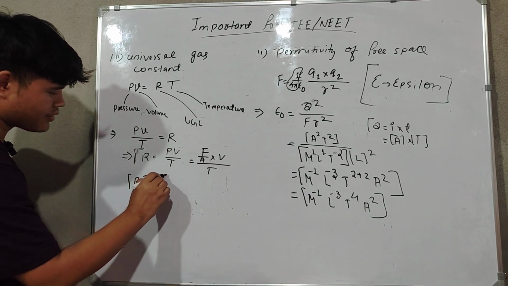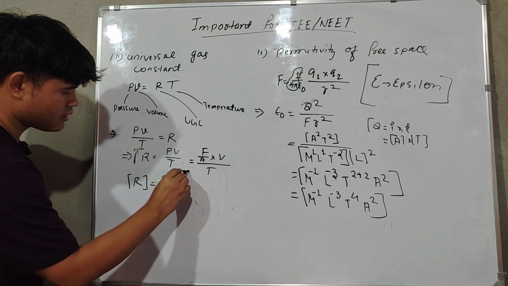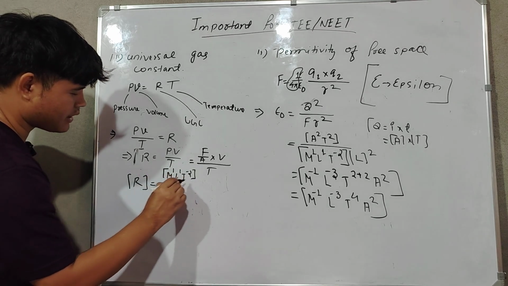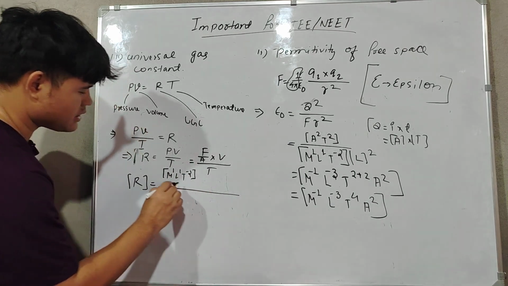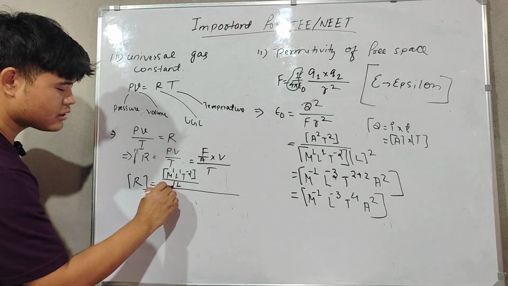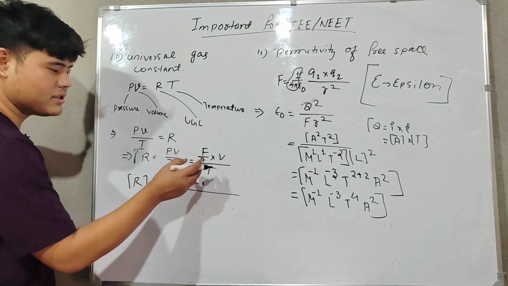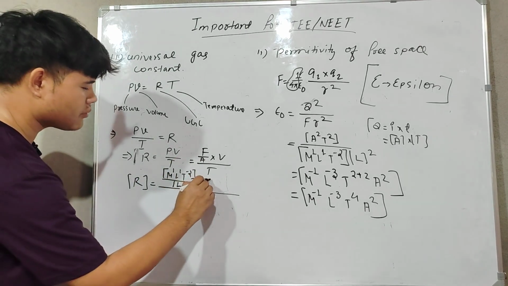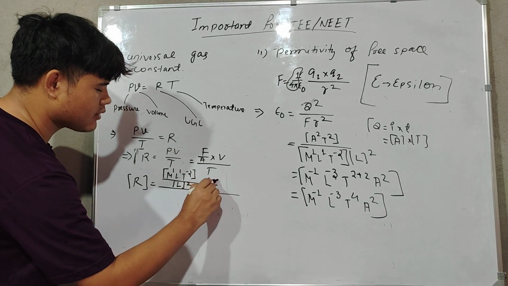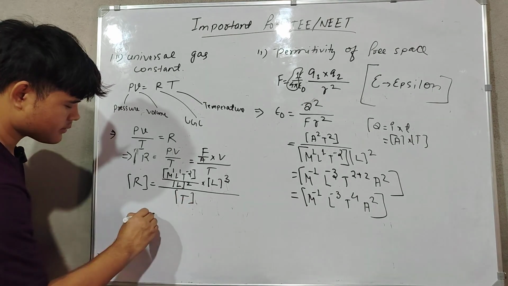So pressure, force dimension is M1, L1, T to the power minus 2. See, force is coming again and again. You better memorize it. Area is length into breadth, so L square. Volume is length into breadth into height, that means length cube, so it will be L cube, and then time is there, so time will remain as it is.